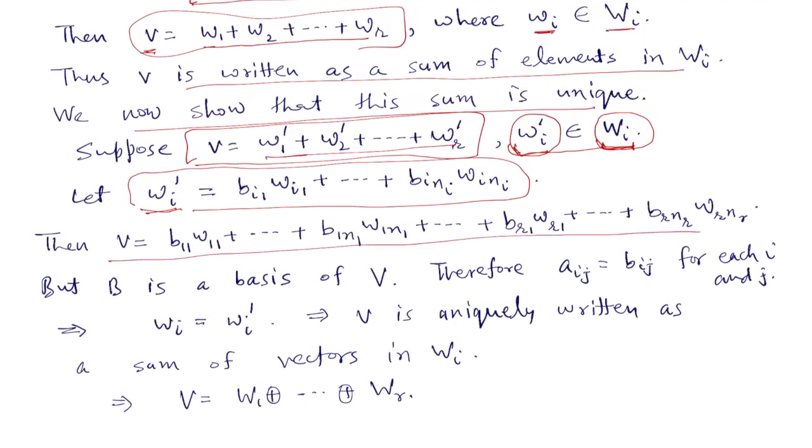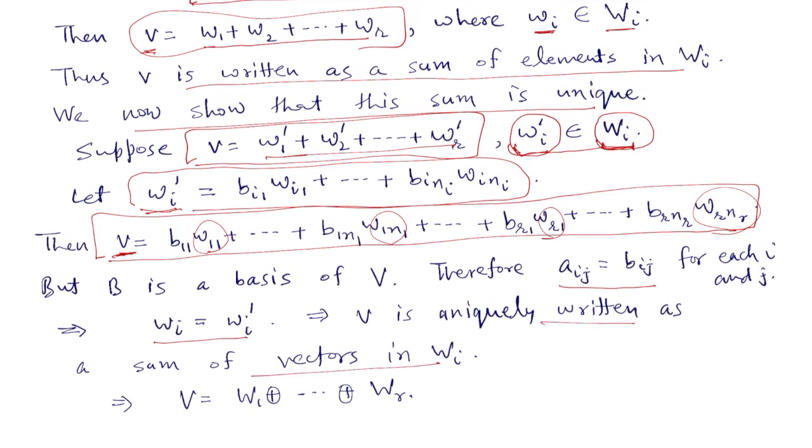But remember, all these elements form a basis of V, so v can be written uniquely in basis elements. So each aij must be equal to bij, and so wi must be equal to wi'. So v is uniquely written as a sum of vectors in the Wi, and so v is the direct sum of W1, W2, ..., Wr. This proves the first part.